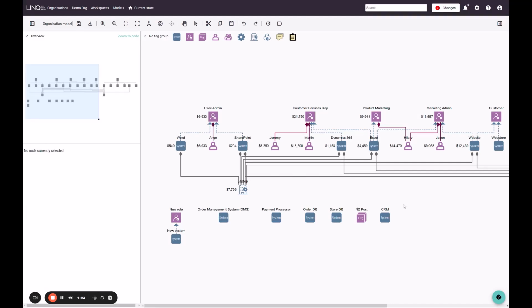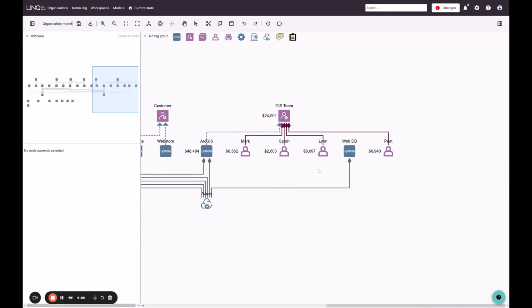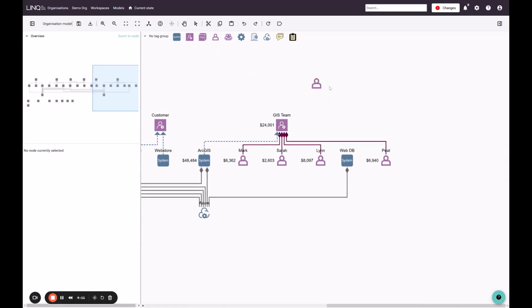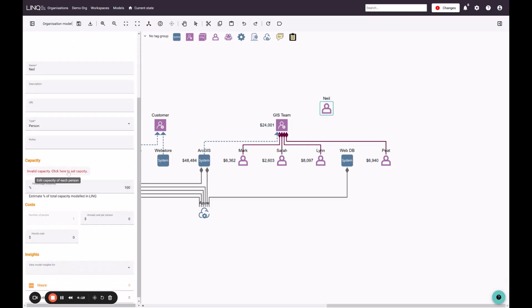But there is another level of detail that we can go to, and you can see in the demo org, we've introduced some named individuals and we've connected them to the roles. And in order to do this, I drag either a person or a team from the palette. I say who they are, and then I go to properties and I define the capacity for them.